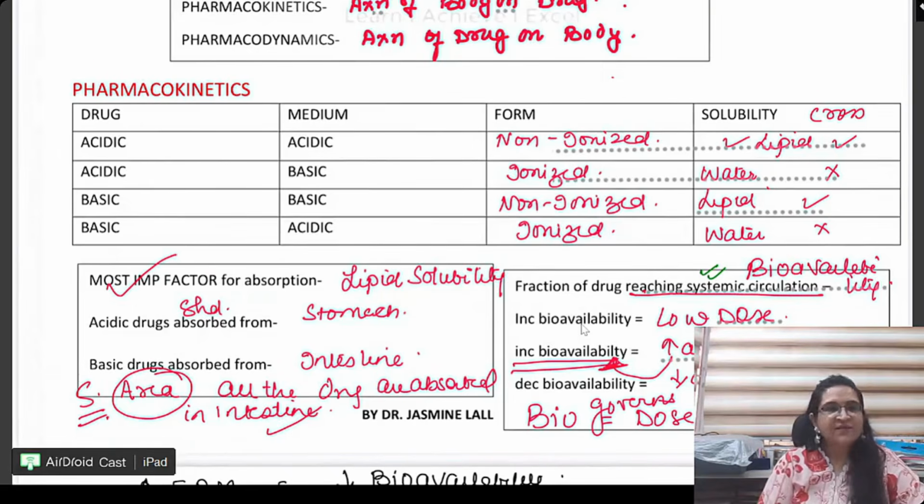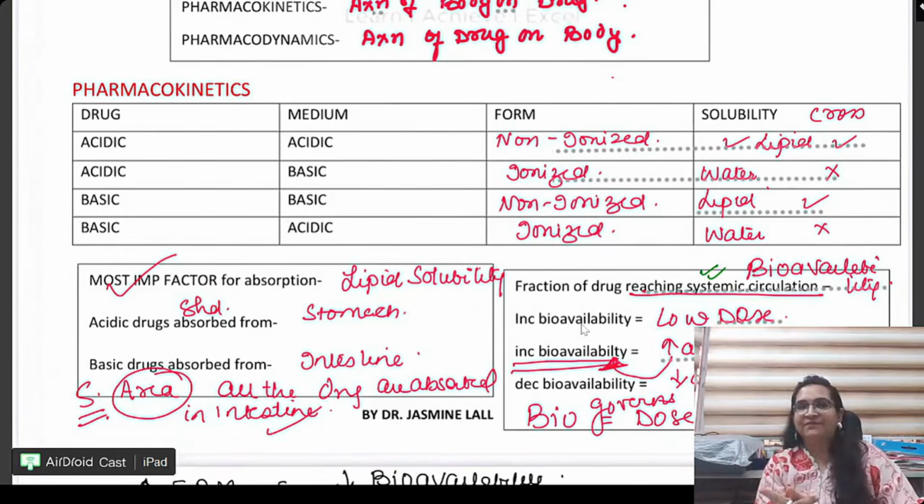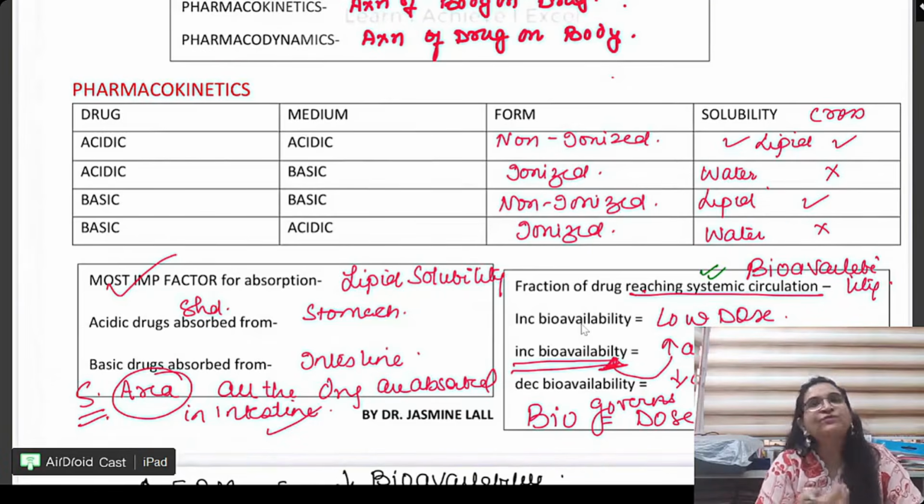If there is a drug which is acidic in acidic medium, it is going to be more non-ionized. It is going to cross the barrier. It is going to be lipid soluble. But if a drug is acidic in basic medium, they will react. Once they react, ionization will happen, ionized form will increase. And when this happens, crossover will not happen, it will be water soluble. Right? And the same applies for a basic drug in acidic medium. I hope this chart is very much clear to you.